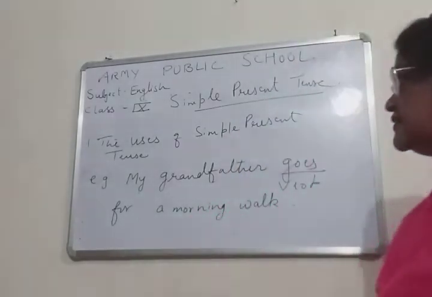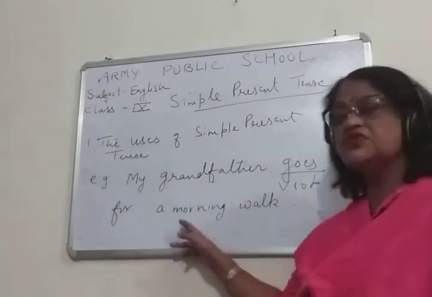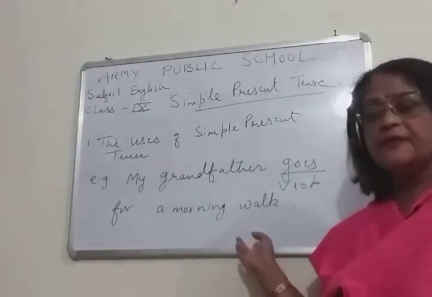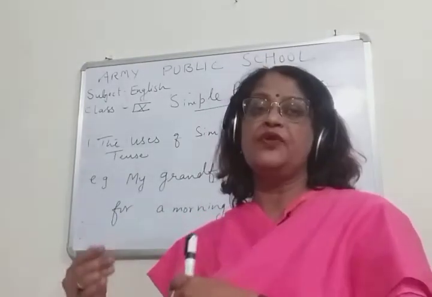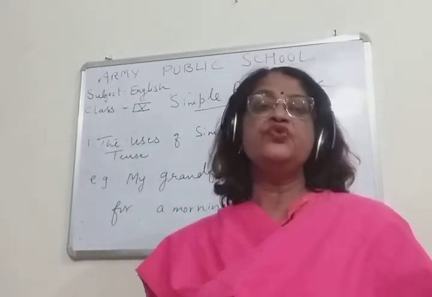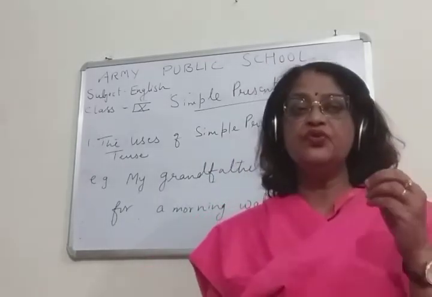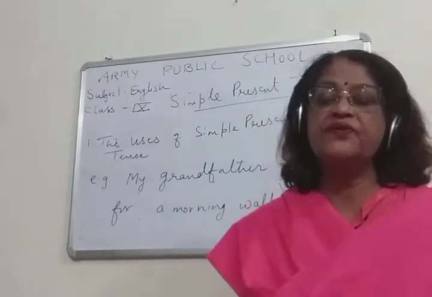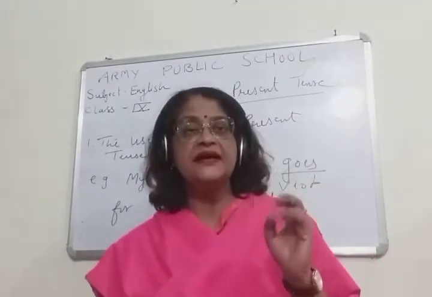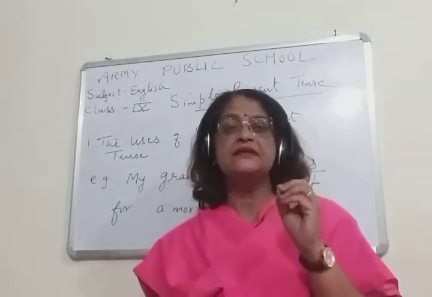So what is the sentence here? My grandfather goes for a morning walk. Through this verb we come to know a few important things, that it is in present tense.